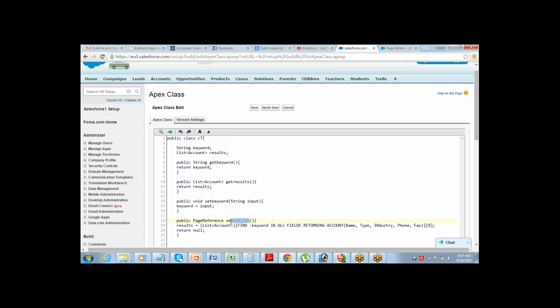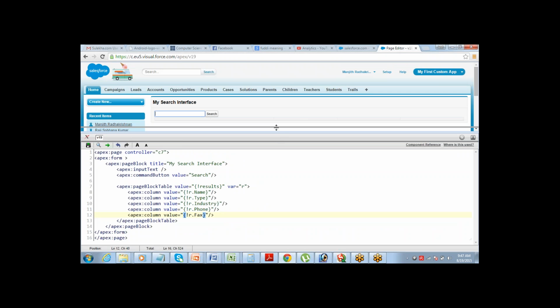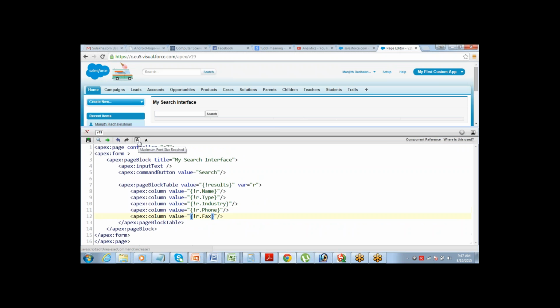Where do I need to call this function, search now, in this Visualforce page? The command button. So this command button should call that function. You define it as an action for the command button.